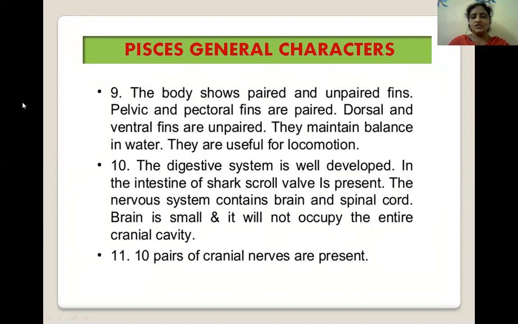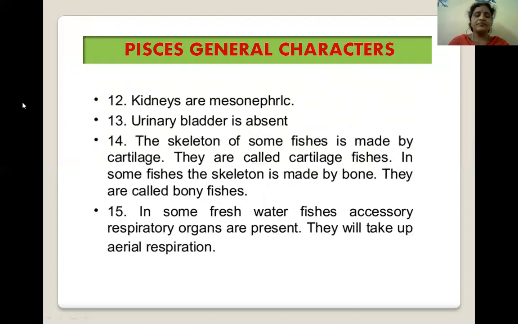Next, the digestive system is well developed in these fishes. In the intestine of shark, a scroll valve is present. The nervous system contains brain and spinal cord. The brain is small. It will not occupy the entire cranial cavity. Ten pairs of cranial nerves are present in these species. Next, mesonephric or pronephric types of kidneys are present in these fishes. The urinary bladder is absent.